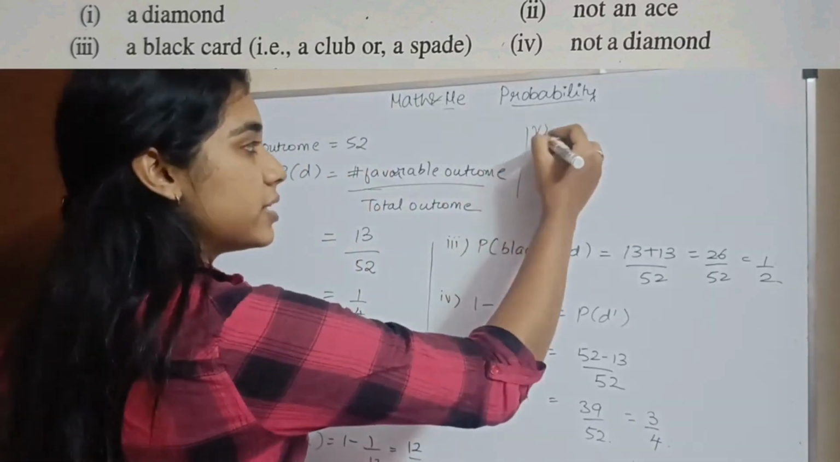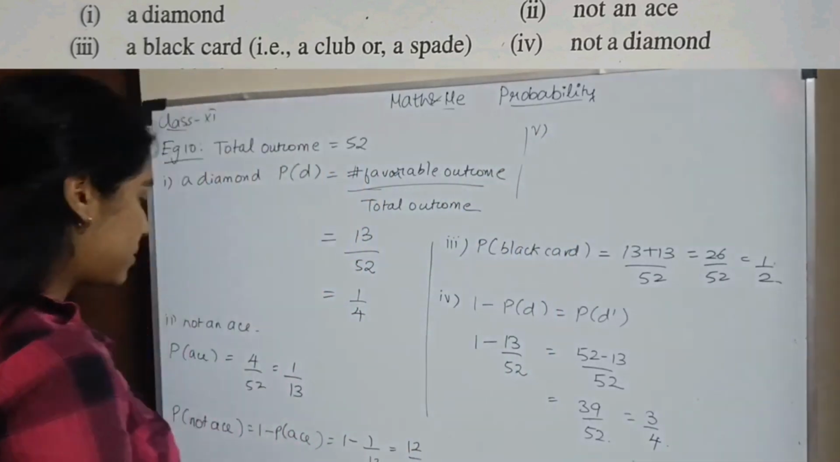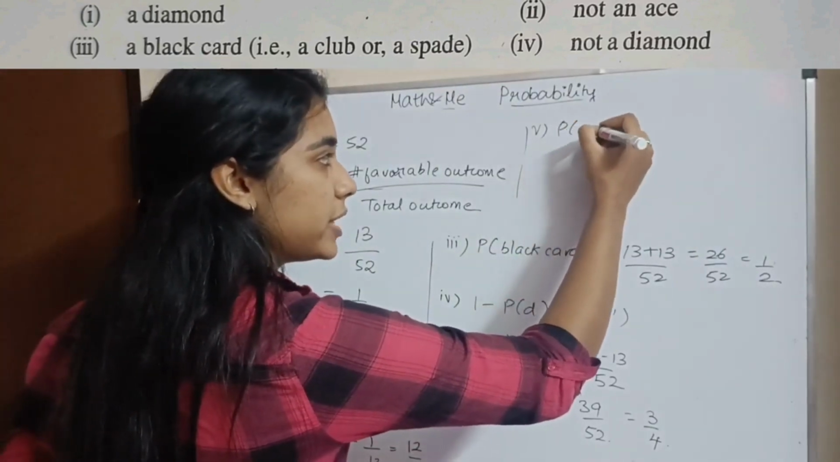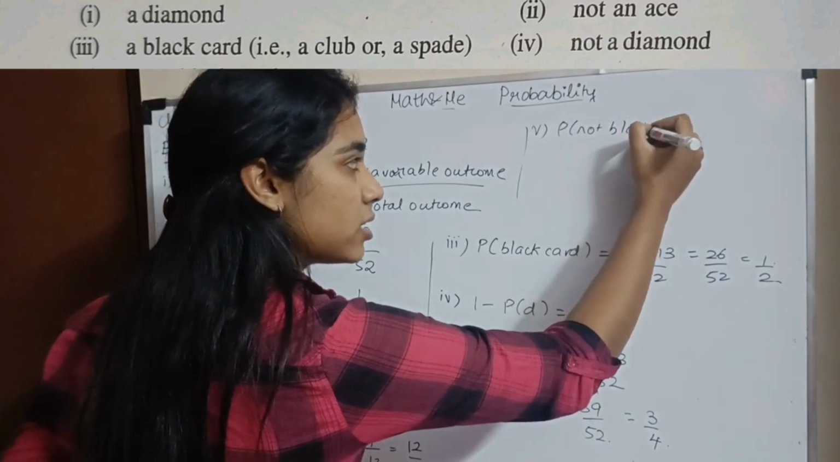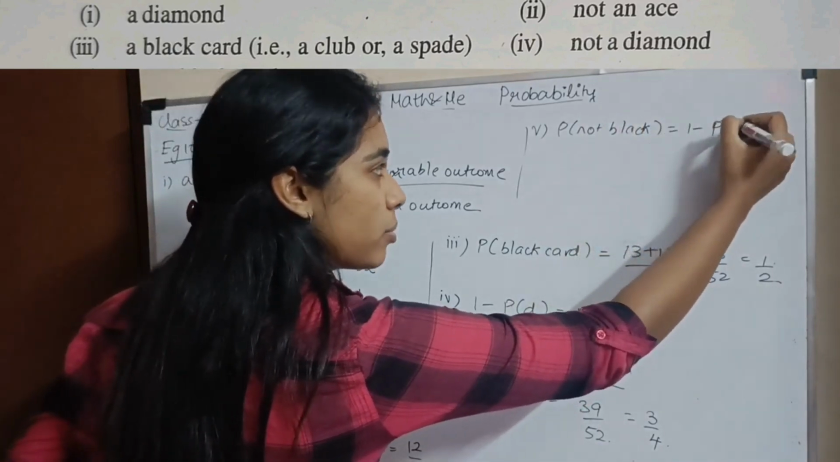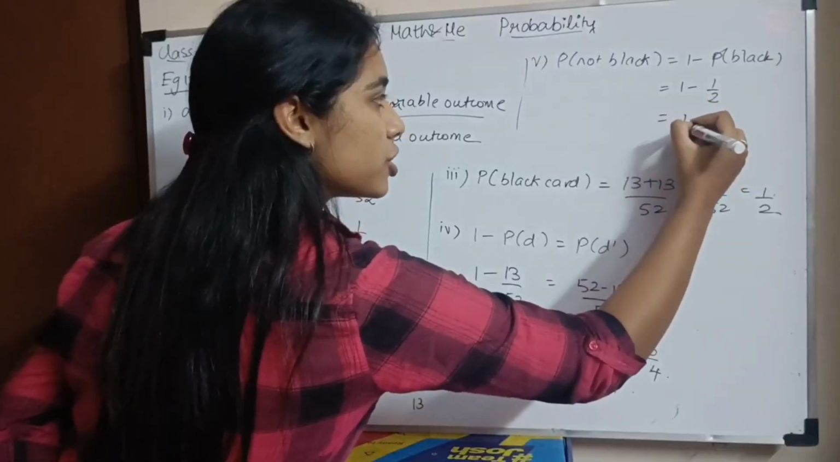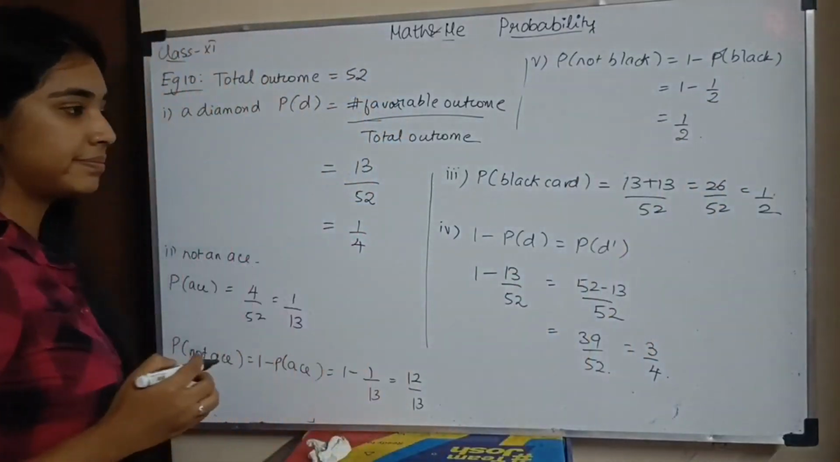Last subsection 5. It is not a black card. இப்பதான் black card க்கு என்னன்னு பார்த்தோம். So if it is not a black card, probability of not black will be 1 minus probability of a black card. So it will be 1 minus 1 by 2, which will be half. Okay.